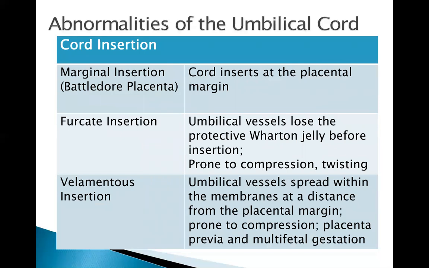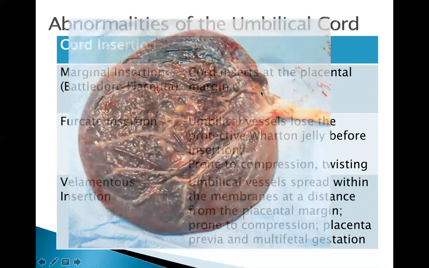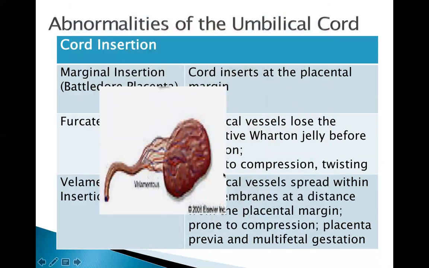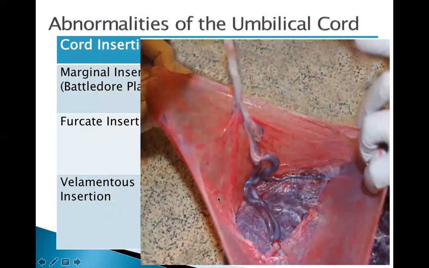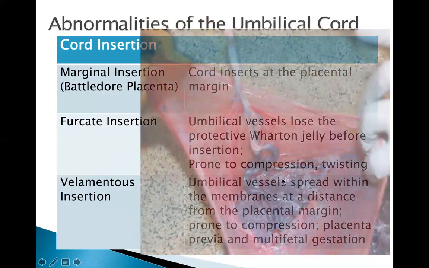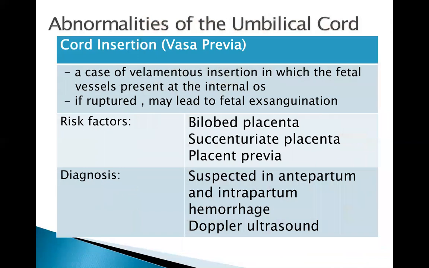Cord insertion abnormalities can be any of the following, but not limited to: a battledore placenta or a marginal insertion. The umbilical cord should be inserted somewhere in the middle. So this is not normal. It is inserted at the periphery. It's called marginal insertion. Furcate insertion, this is the definition. Or a velamentous insertion, wherein the umbilical vessels are spread within the membrane, distant from the placental margin. Velamentous insertion is the etiology of the so-called vasa previa, where the fetal vessels in the membrane present at the level of the internal os.